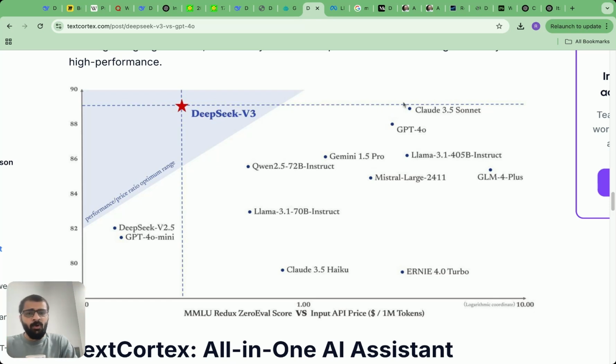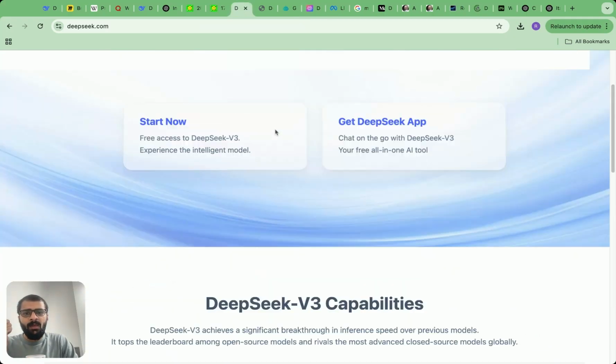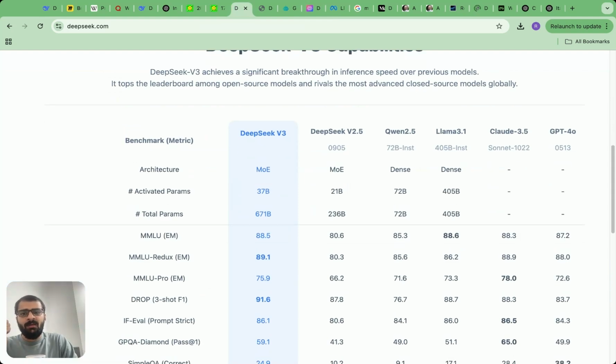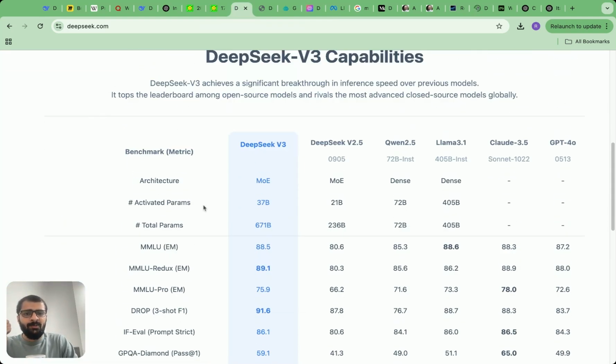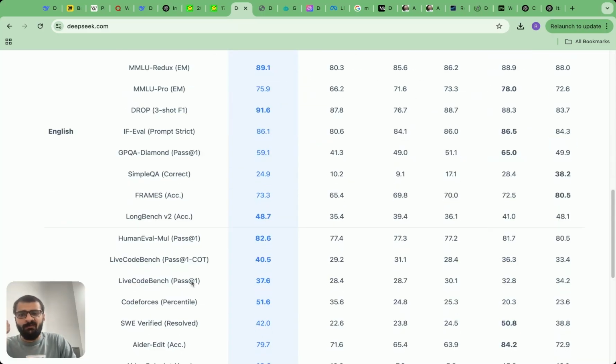And that's what the community was extremely excited about. Here we have a highly performant model which is very cheap. And you know what's the awesome thing? This is fully open source. There is always a tension between open source and closed source models. But here is an example of a model which has finally bridged the gap. We have an open source model which is equally performant or even better than GPT-4o, which you can invoke or make an API call at a fraction of the cost. In fact, if you go to DeepSeek website and look at the different parameters, you'll see that DeepSeek version 3 outperforms GPT-4o on almost all of these parameters which have been considered over here.